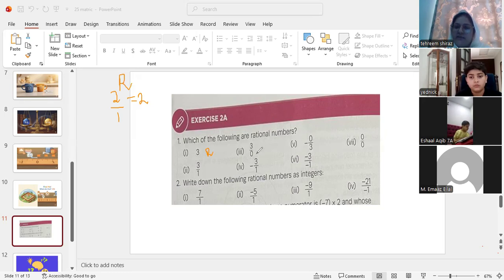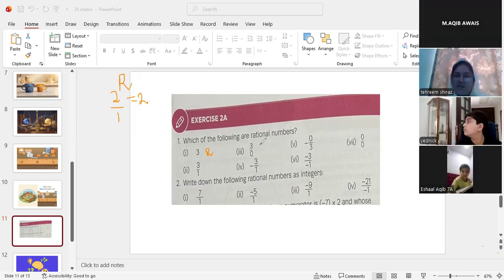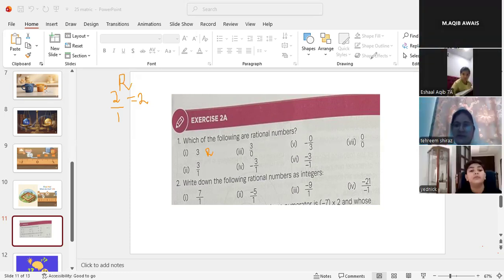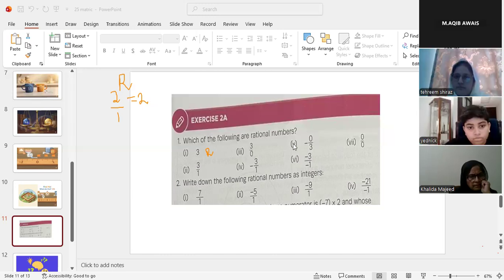Now, 3 by 0. Can 3 by 0 be a rational number? No, this is not a rational number. I haven't asked you the question part number 5. I am just asking about part number 3. 3 by 0 is not a rational number.